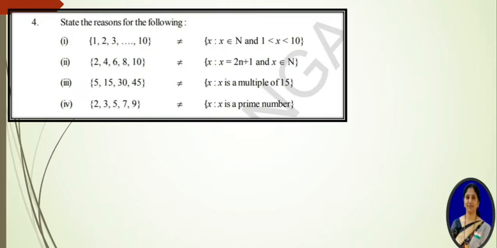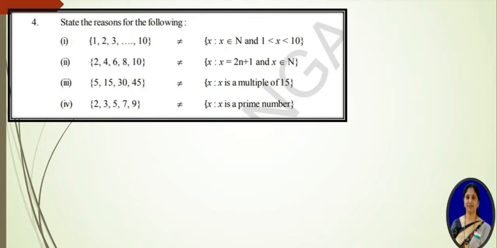State the reasons for the following. They are giving that both sets are not equal. Why are they not equal? We have to give the explanation. So on the left side we have the roster form, but on the right side we have the set builder form. So first we have to write the roster form for the right side sets.